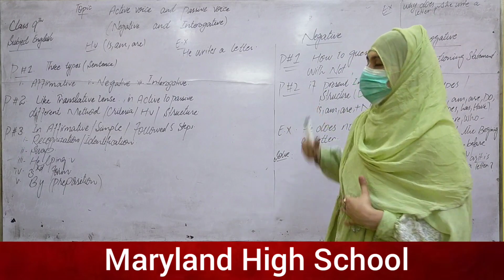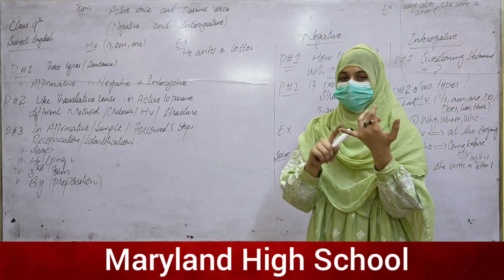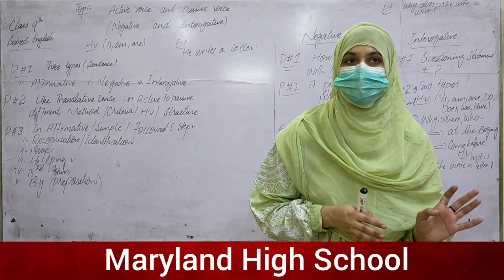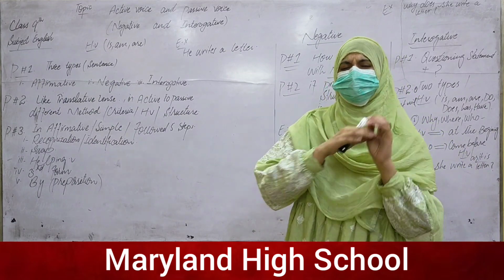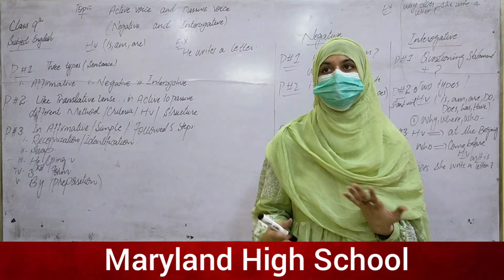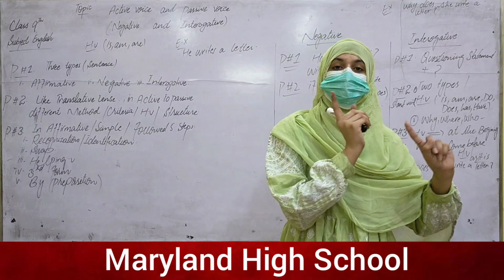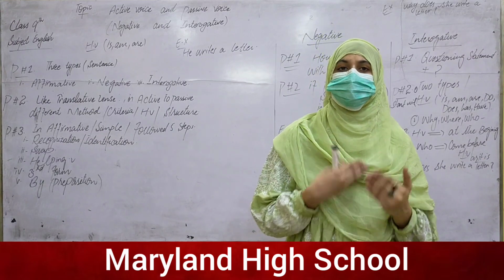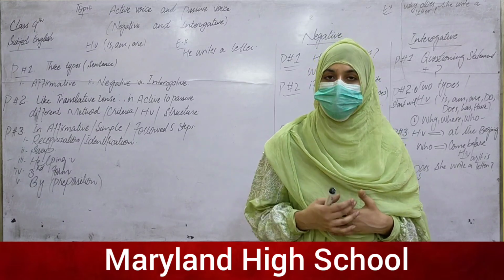Simple. But today we are going to discuss the negative and the interrogative in the active voice and the passive voice. As you know, we have three categories of each tense: simple, negative, and interrogative. To convert the simple translative sentence into English, we have to use different criteria, a different method, to deal with the negative and the interrogative.